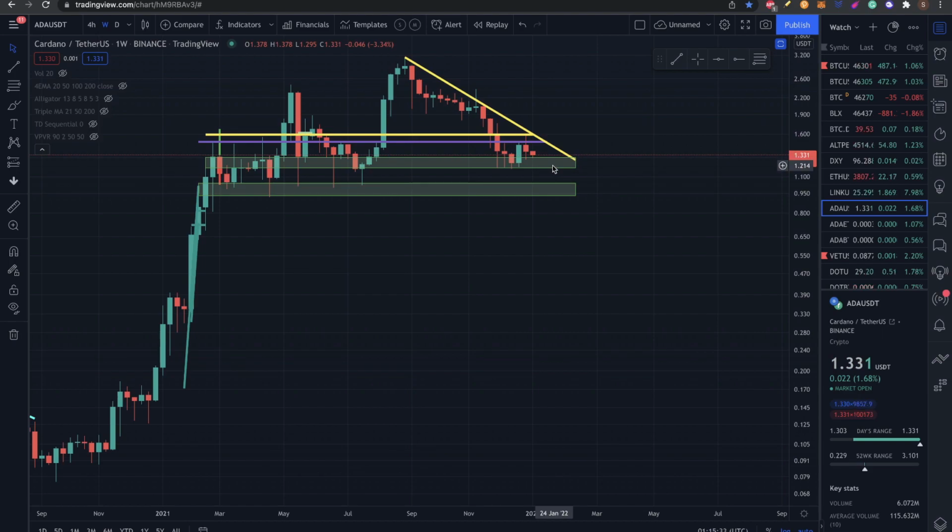I am not doing those trades. I prefer to stay in spot here and put some buy orders when we recover from this downtrend. That will be all the news and analysis for Cardano, guys.